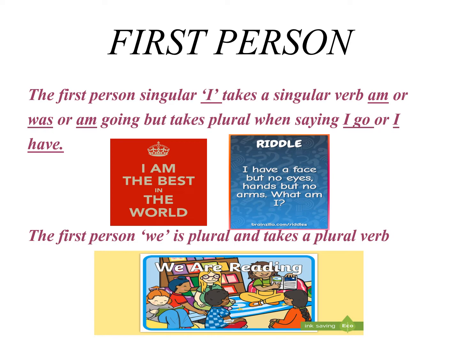Now let us see the other example. I have a face but no eyes. Here with I we do not use has, which is a singular one. We use have. So we have to keep this in mind. When the first person is we, which is plural, it takes a plural verb. For example, we are reading.